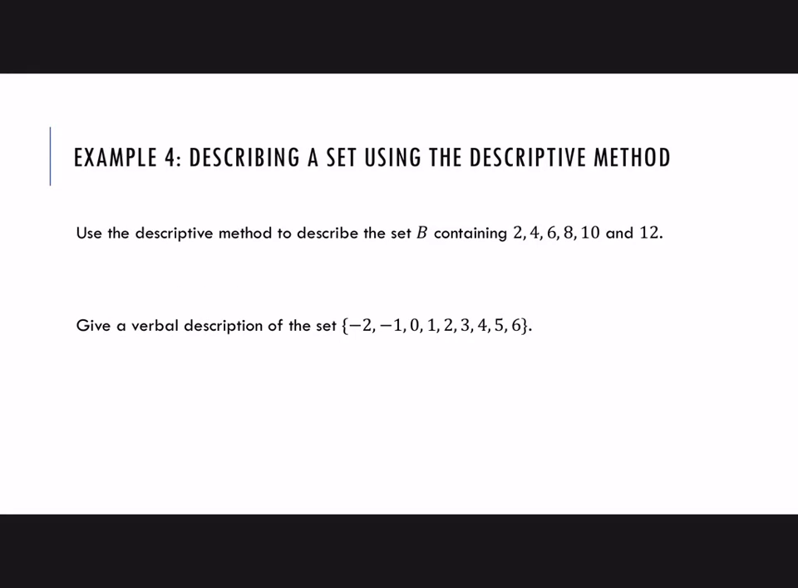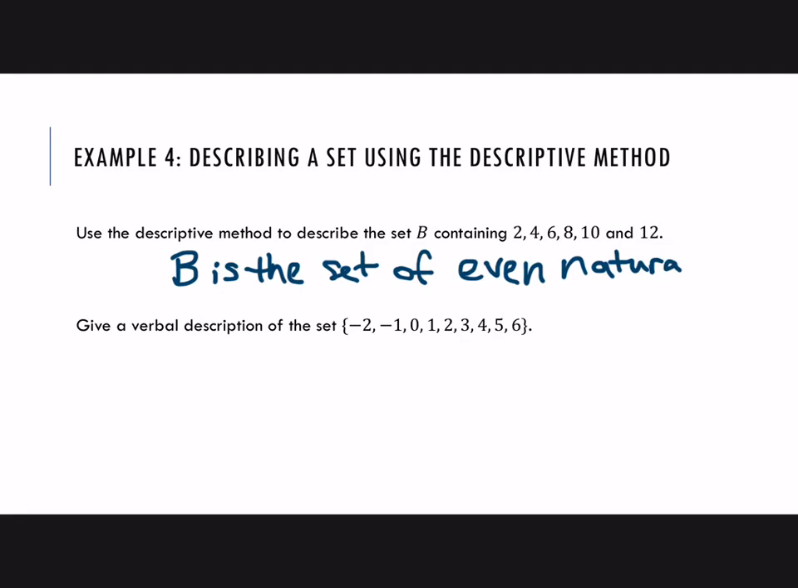All right, try it out. Use the descriptive method to describe the set B containing 2, 4, 6, 8, 10, and 12. Okay, so I would want to start by saying B is the set of, all right, and then we look at what type of number this is. Well, those are natural numbers, and they also happen to all be even. Okay, so let's use that type of number to describe this. B is the set of even natural numbers, and not all of them, just a portion of them, so we have to say where this starts and ends.